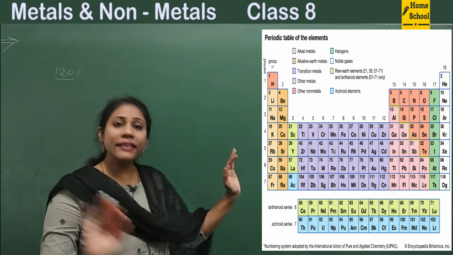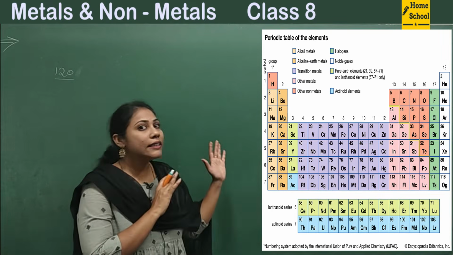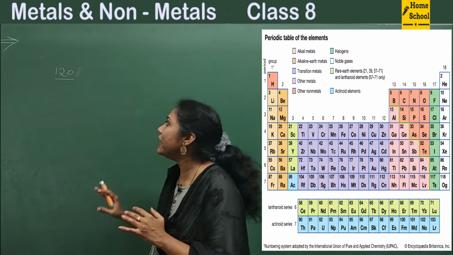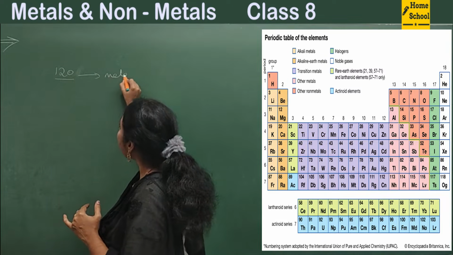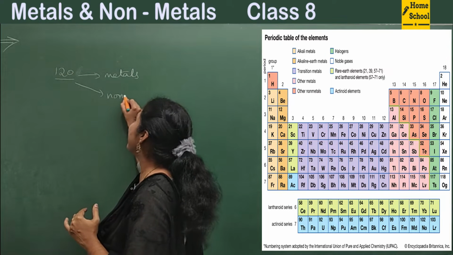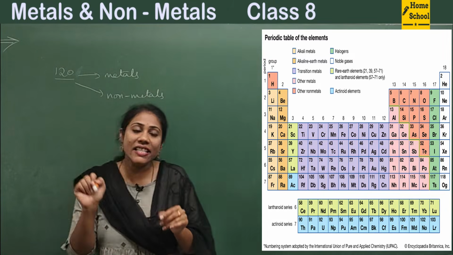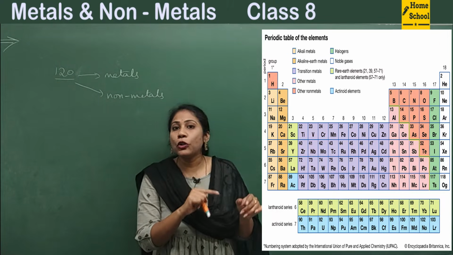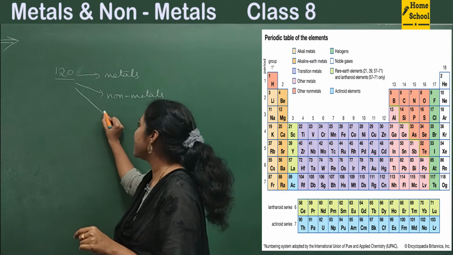So among these elements, I repeat, among these 120 elements, we say a few elements are metals and a few elements are non-metals. And we also can categorize these elements into one more category, that is metalloids.